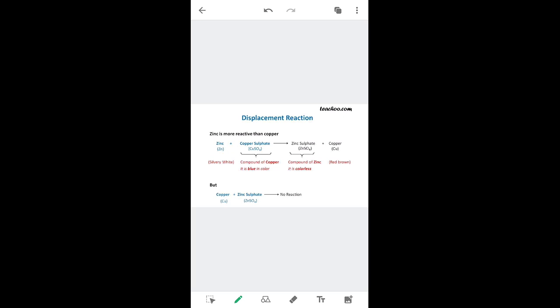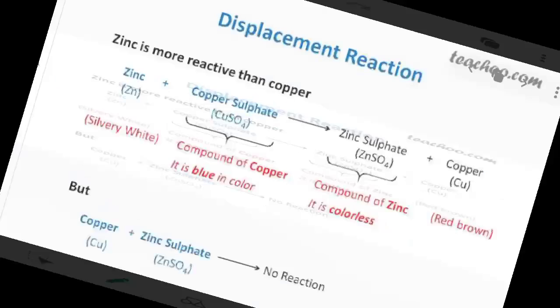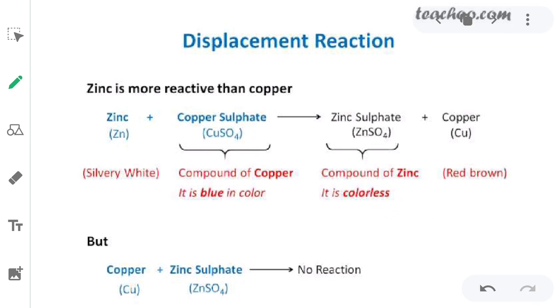When magnesium reacts with copper sulfate, then it forms magnesium sulfate and copper. Here copper is less reactive, so magnesium displaces copper from its sulfate solution.